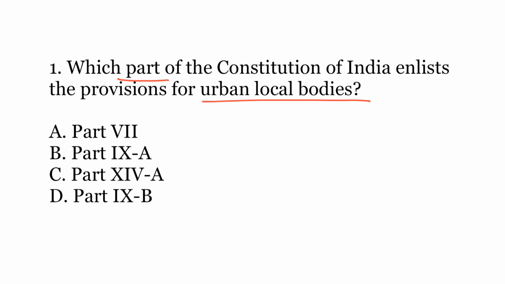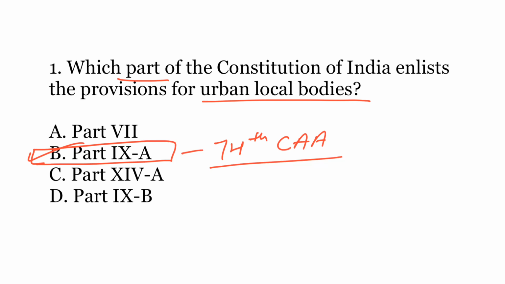First question is, which part of the Constitution of India enlists the provisions for urban local bodies? The options are A. Part 7, B. Part 9A, C. Part 14A, or D. Part 9B. The answer is B. Part 9A. So Part 9A was added by the 74th Constitutional Amendment Act to the Constitution, and it provides for the urban local bodies.